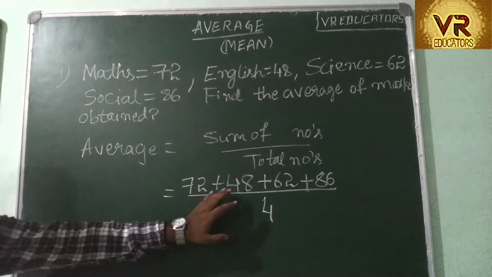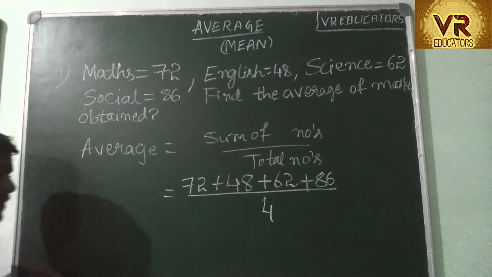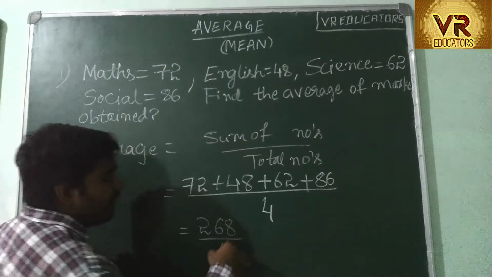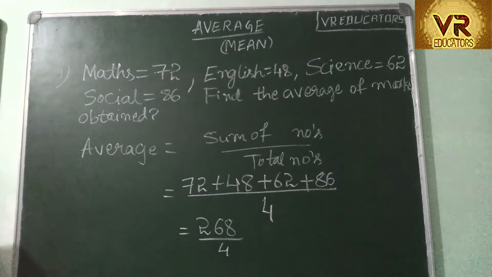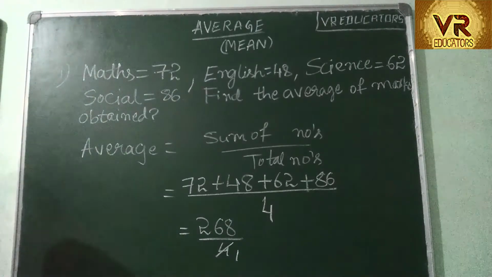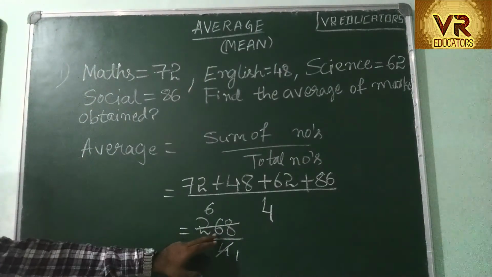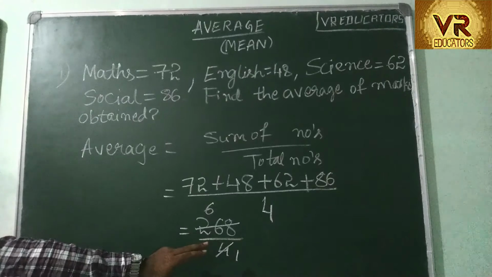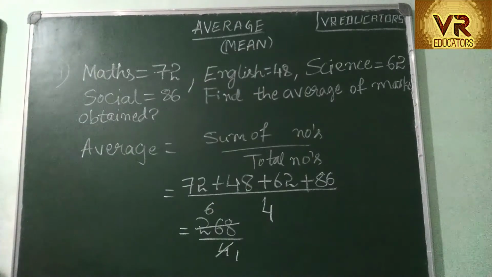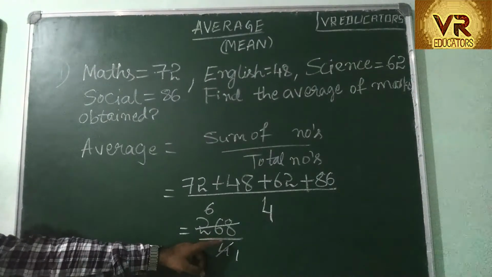Now if we add 72 plus 48 plus 62 plus 86, it is 268. 268 divided by 4. We'll do it. 4 ones are 4. 4 sixes are 24. 6 minus 4 is 2.